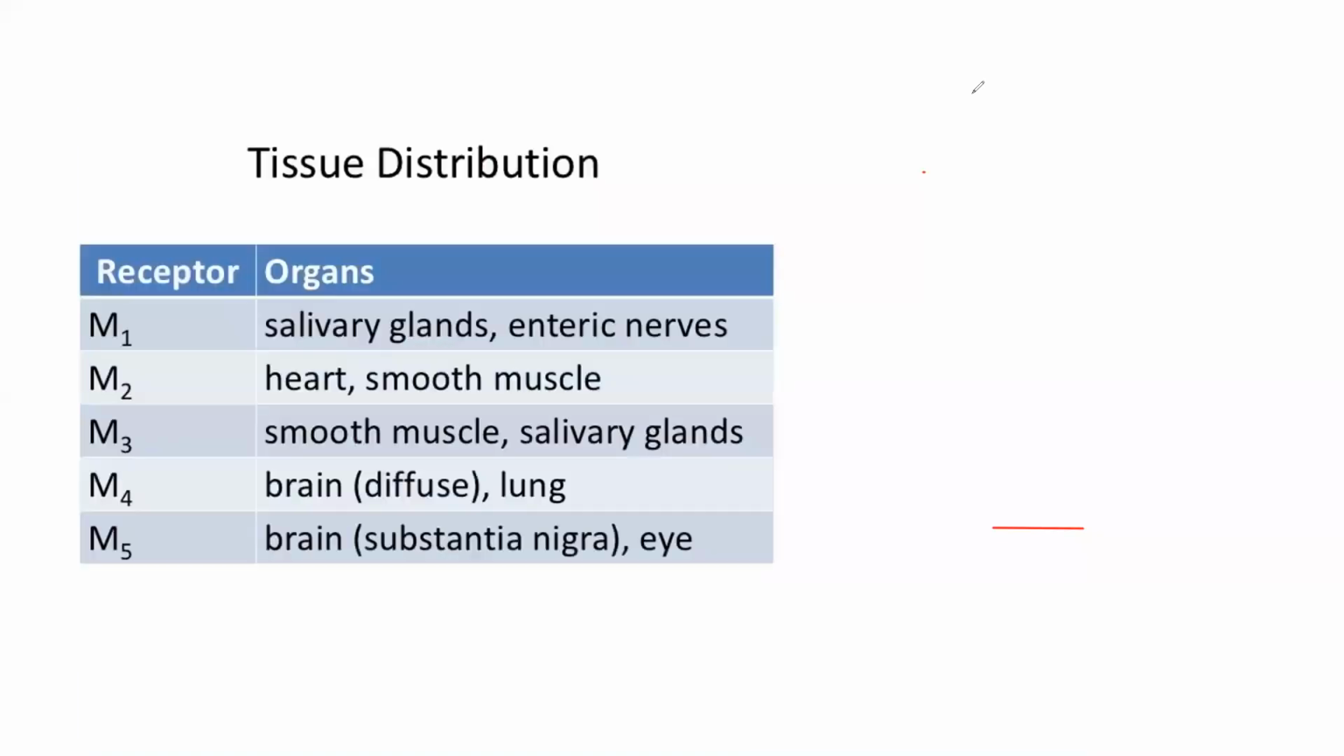Next, regarding the tissue distribution of M1, M2, M3. M1 is present in salivary glands and enteric nerves, and it is typically known as the neuronal type. M2 is typically present in the heart, which is why it is known as the cardiac type. And M3 is present on smooth muscles and salivary glands.